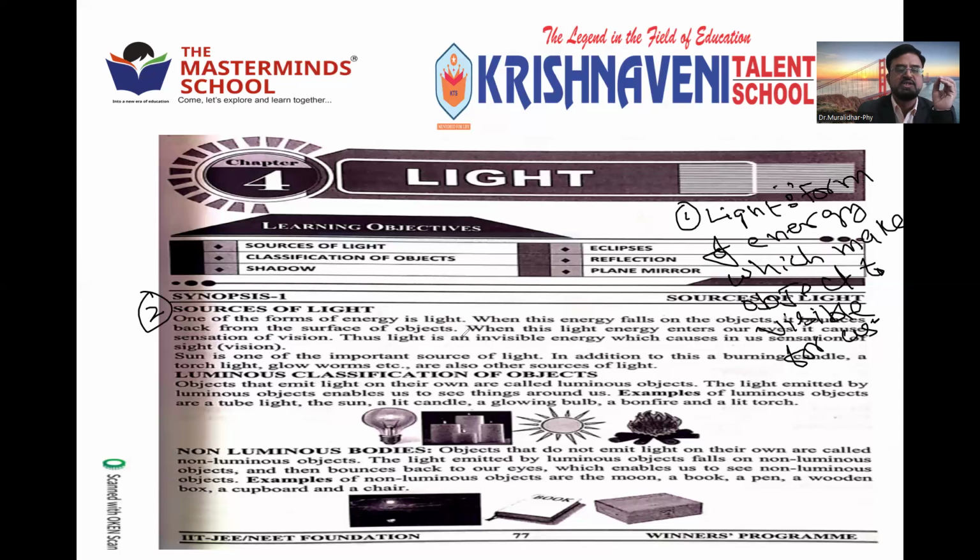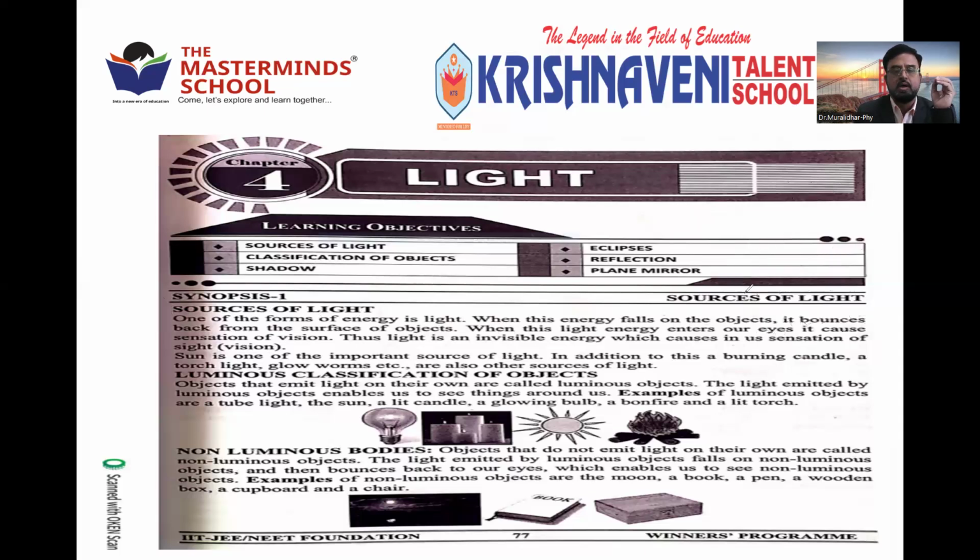One of the forms of energy is light. When this energy falls on objects, so hope you read the first point, it bounces back. Bouncing means returning back from the surface of the object. When this light energy enters our eyes, it causes the sensation of vision. So, light is the form of energy which causes sensation of vision.